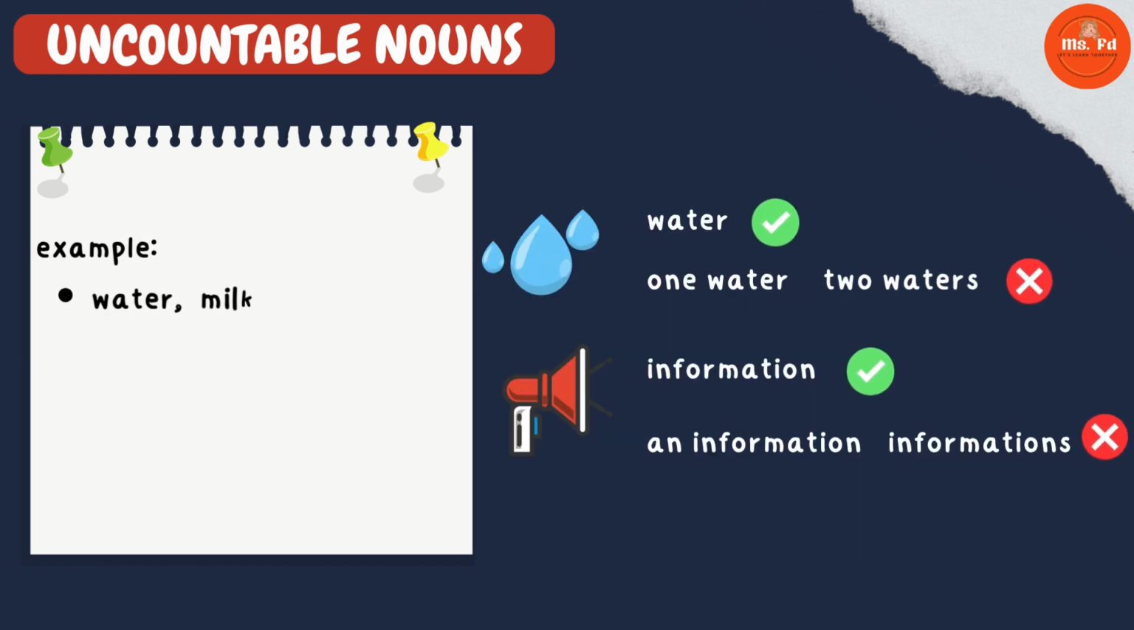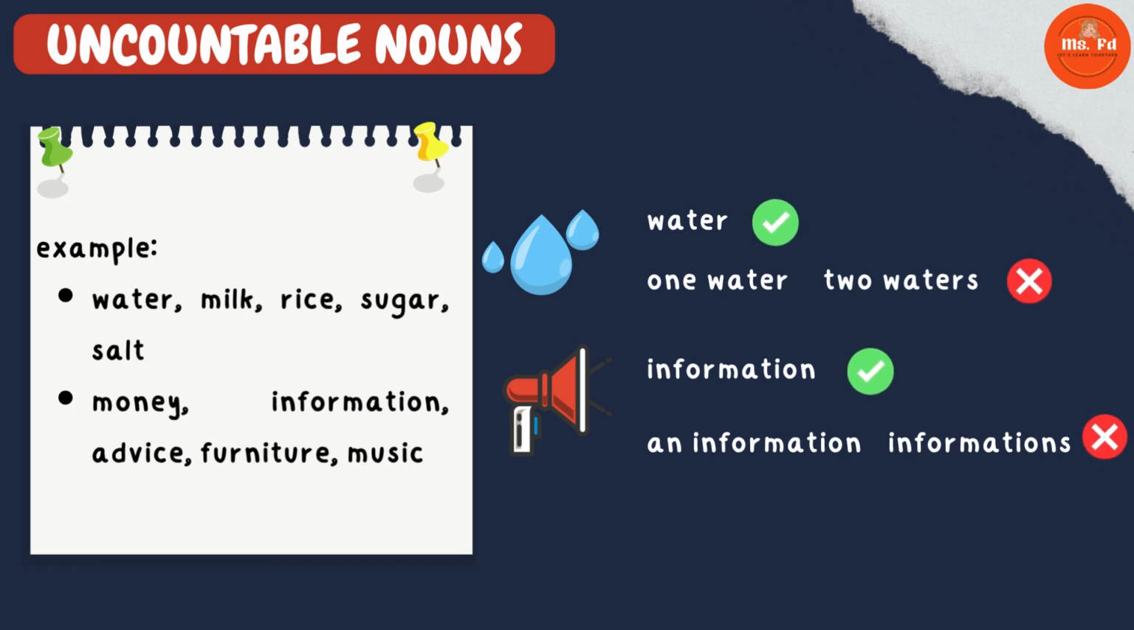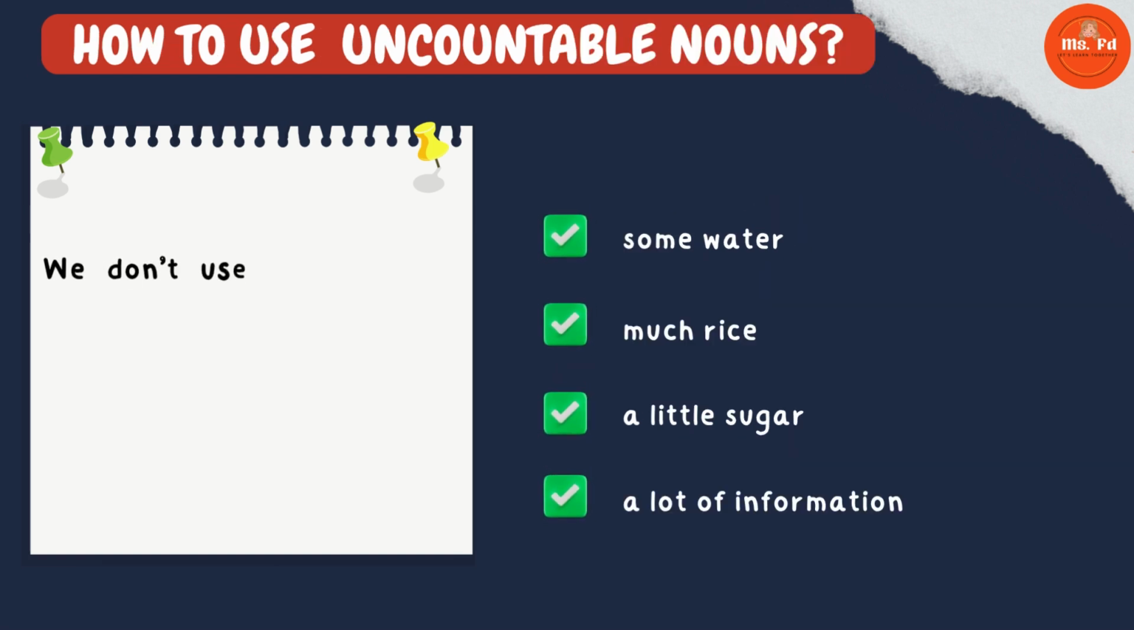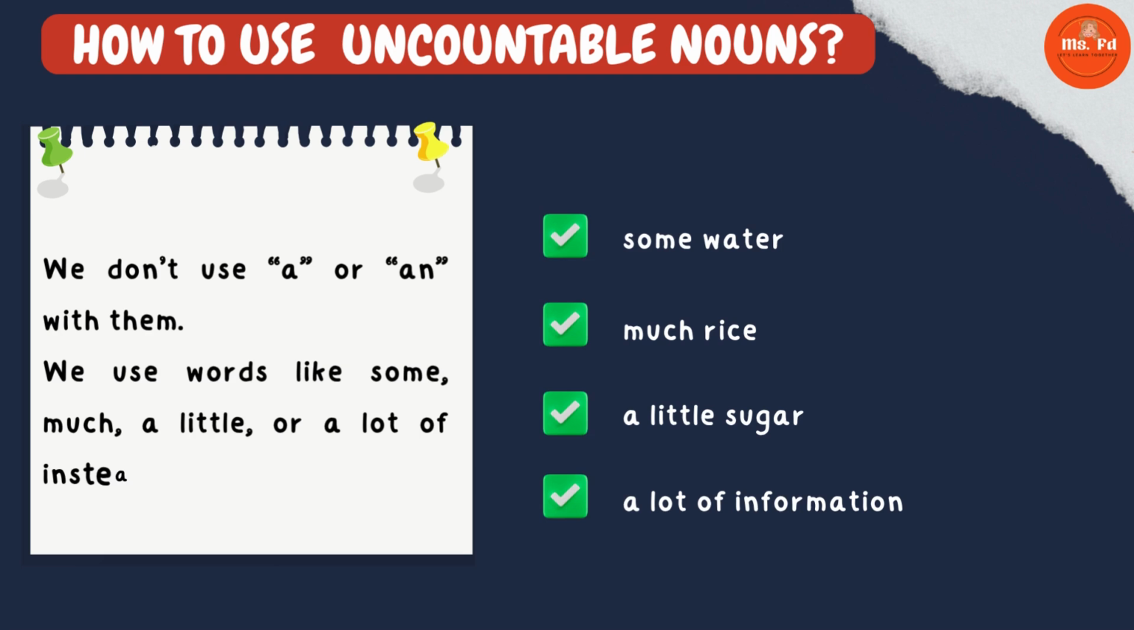Example: water, milk, rice, sugar, salt, money, information, advice, furniture, and music. We don't use a or an with them. We use words like some, much, a little, or a lot of instead.